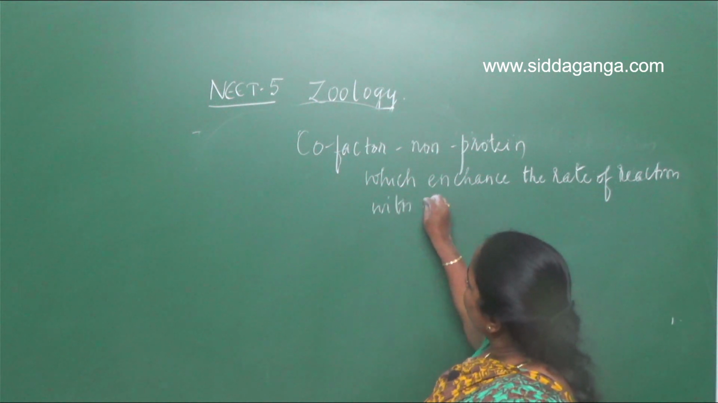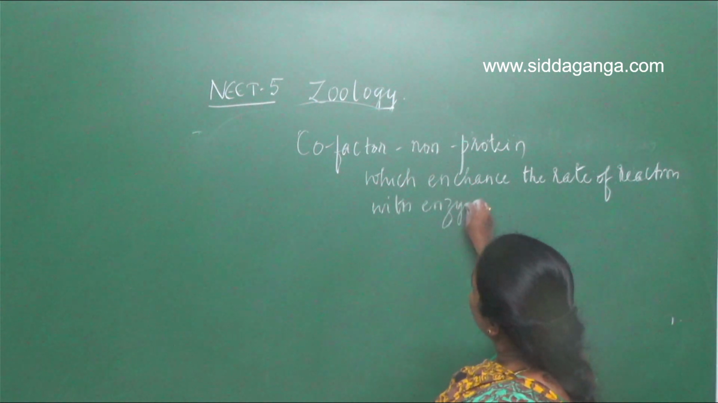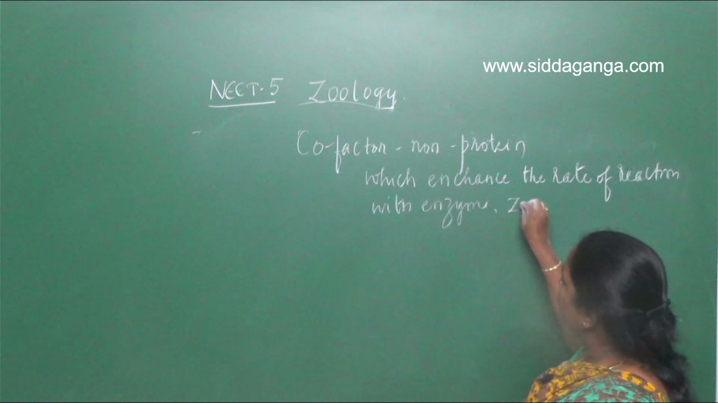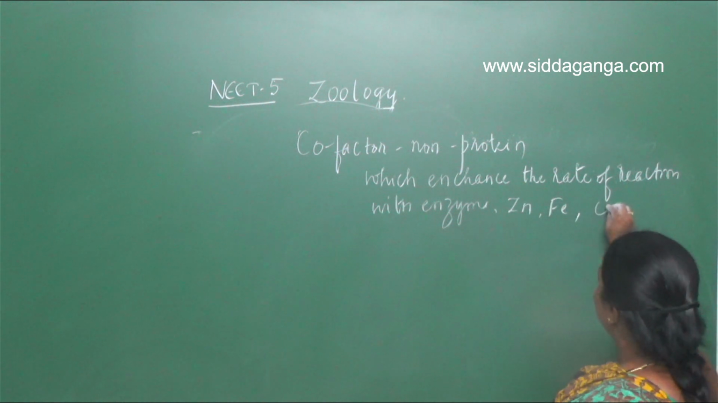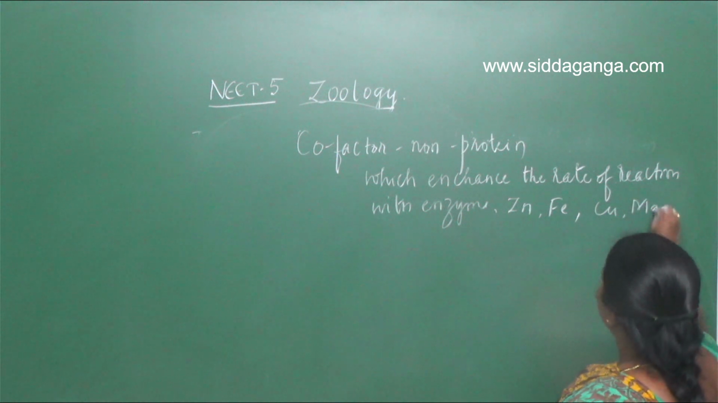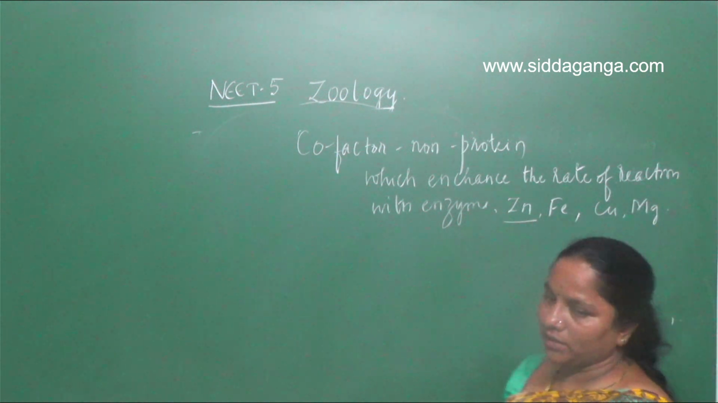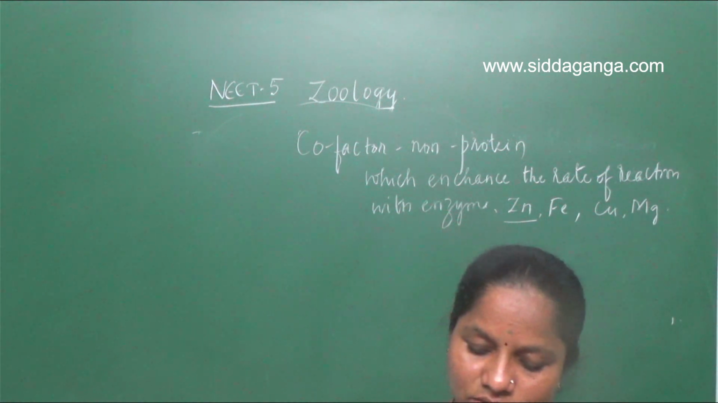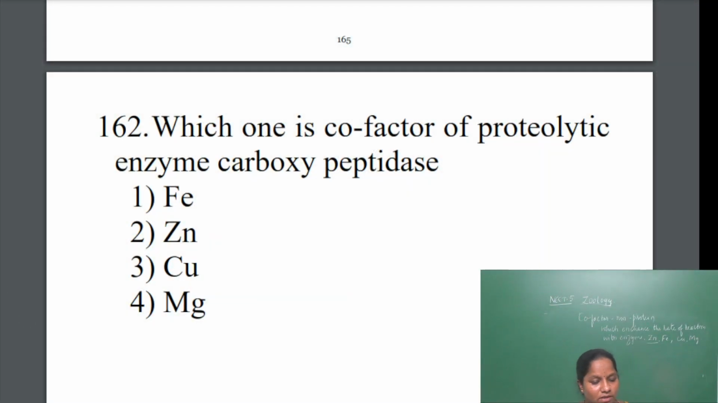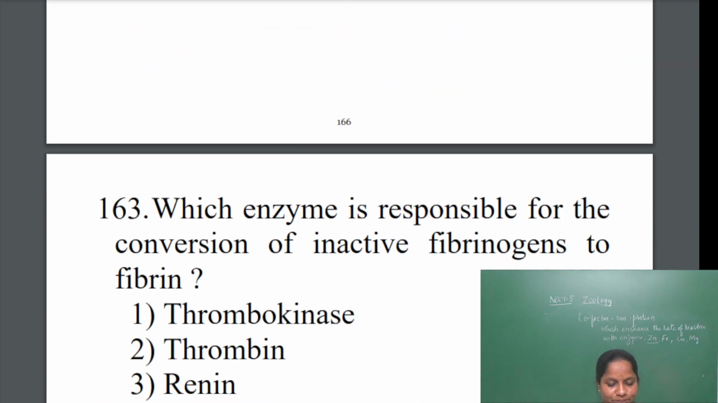Some of the cofactors given are Zn, Fe, Co, Mg. So which is involved as a cofactor in carboxypeptidase? The answer will be Zn. So the second one is correct. Zn is the cofactor involved in the proteolytic enzyme carboxypeptidase. Next question.